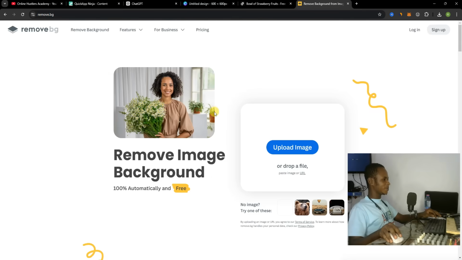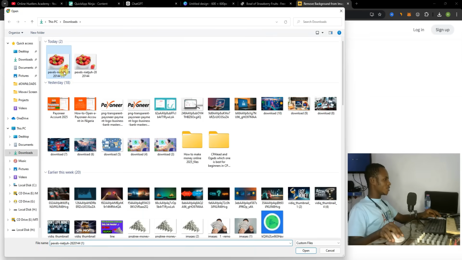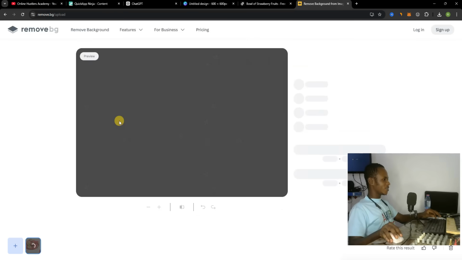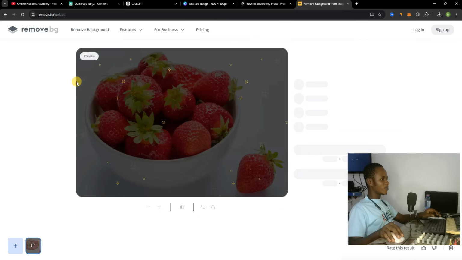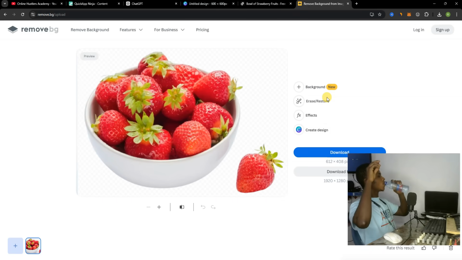Yes, so upload image. Just click on that, and then it's going to automatically remove the background. You don't have to log in or sign up to this account, guys. It's easy as 1 2 3.